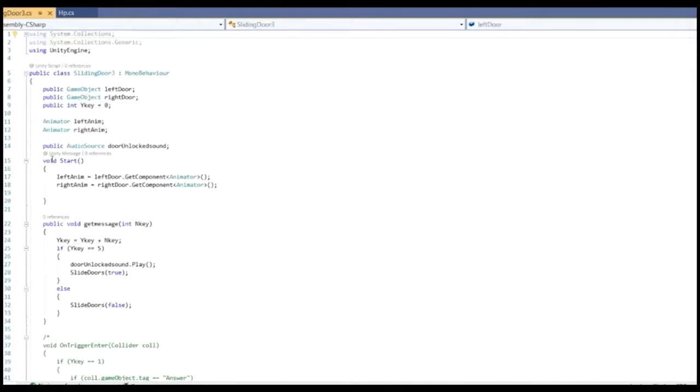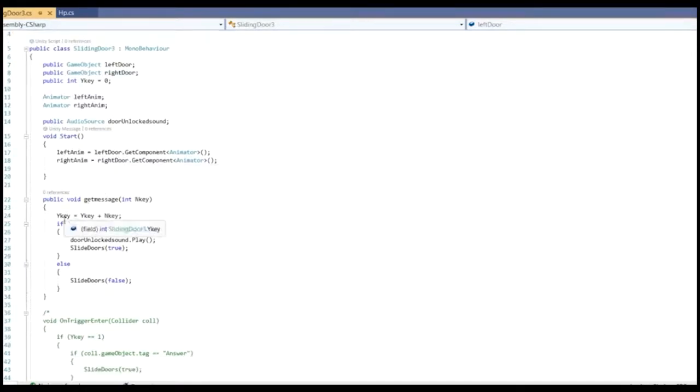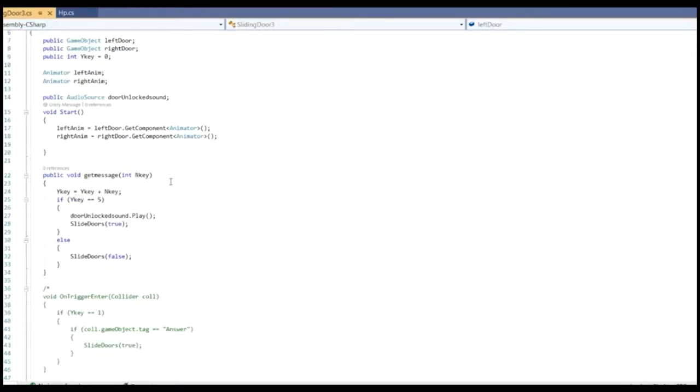This is the declaration of the game objects for the win condition. We can see that there is an animator for the left door and right door. When the user is able to answer all questions within the time limit, the door will be unlocked and the door unlock sound will play. The left and right doors will animate so that the player can escape and continue to the following level.